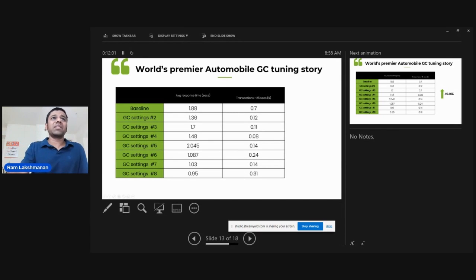So here's a classic example. This is of a very large automobile company, one of the 3 largest. We helped them in the tuning exercise. Their average customer-facing transaction response time was 1.88 seconds. Just with GC tuning, without doing any refactoring of code or anything like that, we were able to drop that response time from 1.88 seconds to 0.95 seconds, which is a 50% reduction, without any code change. And it is minimal risk, right? Just by changing the JVM arguments, I'm able to get this.